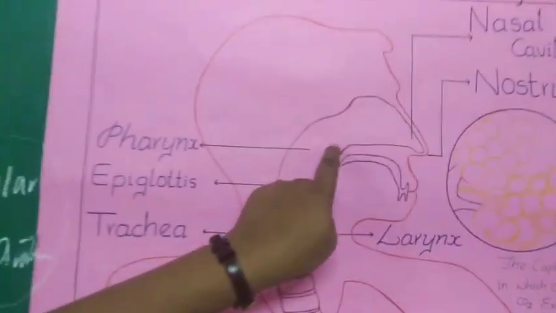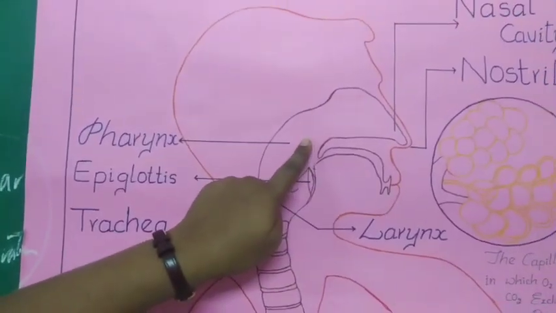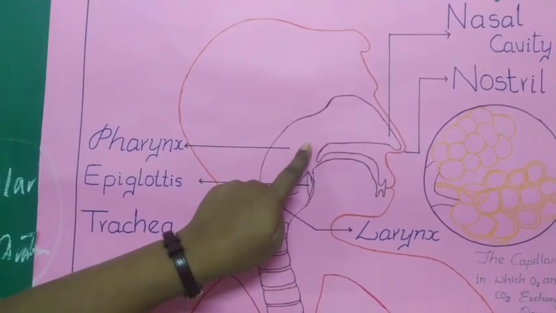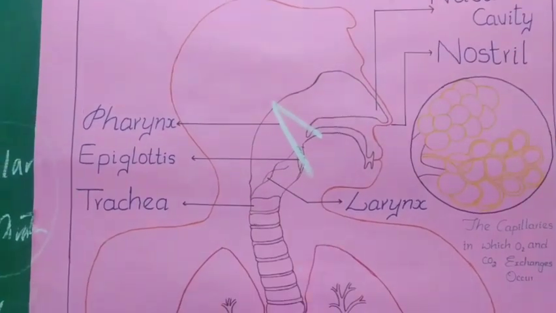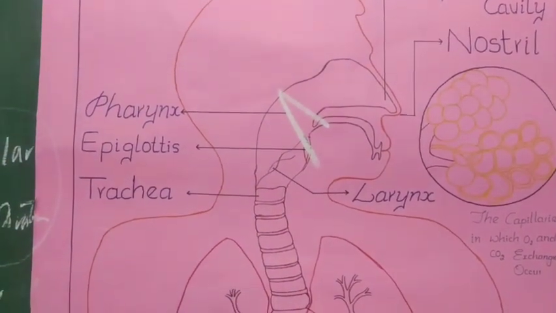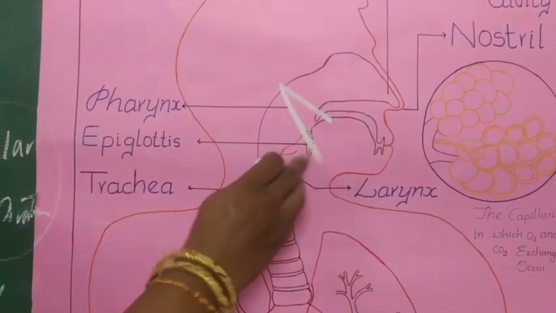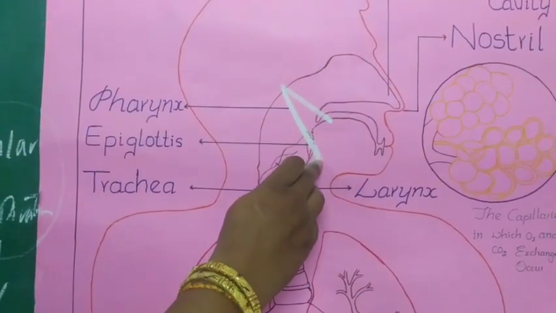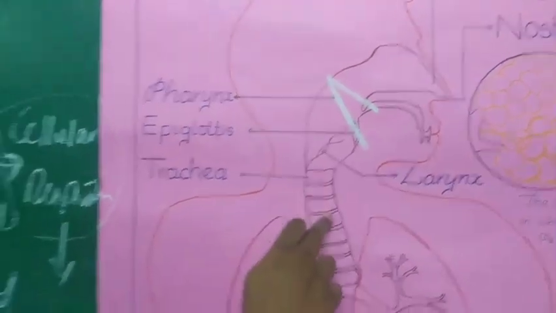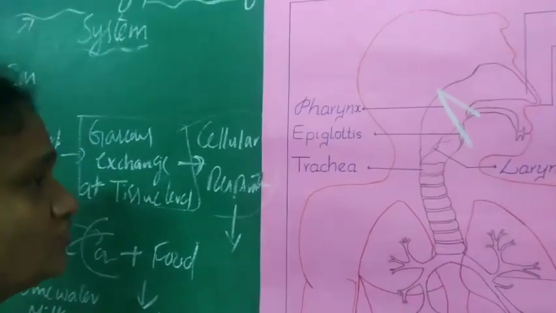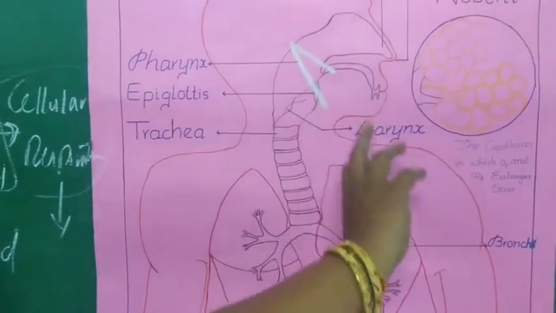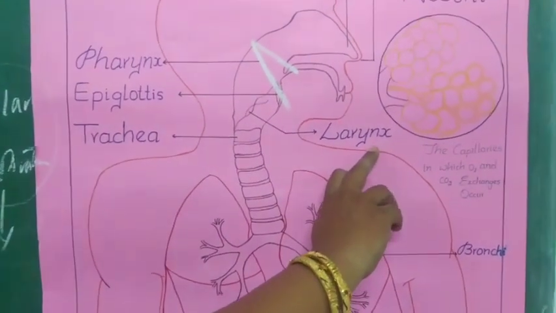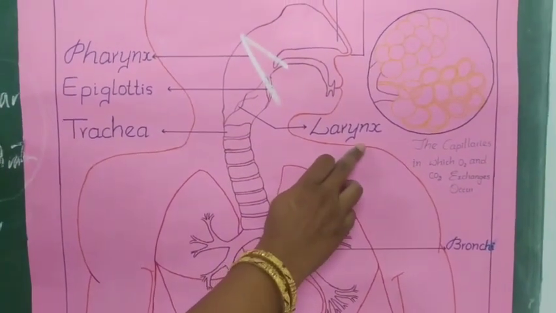The pharynx is a common passage for both air and food. In the pharynx, we observe a flap-like structure called the epiglottis, which functions efficiently and sends air into the windpipe and food into the esophagus. Then the air enters the larynx, which is also called the voice box.